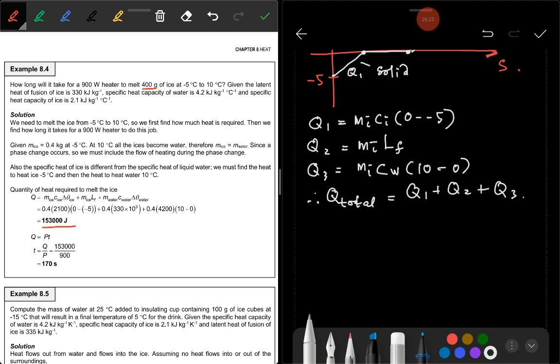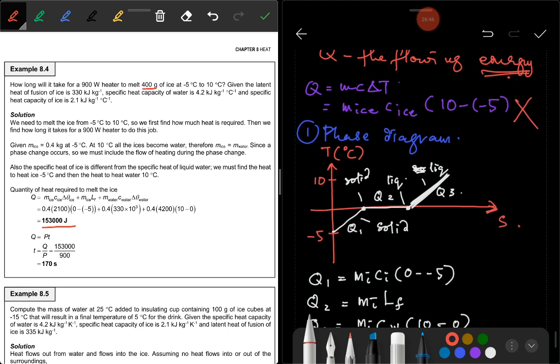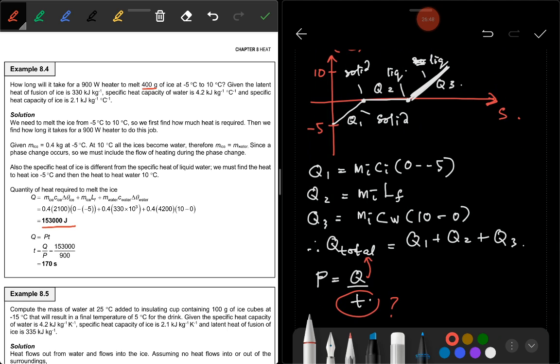So to calculate the time taken to heat the ice from minus 5 to 10 Celsius degree, by using P is equal to Q over T, Q here is Q total, and P is 900 watt. So you can find T. Understand? This is the important thing. You know how to calculate the total heat.